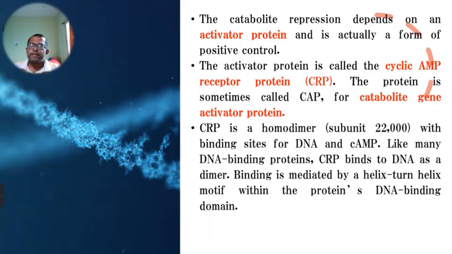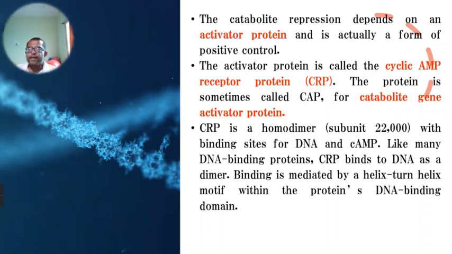Now this catabolite activator protein is also called the cyclic AMP receptor protein, because it binds cyclic AMP, and when it binds cyclic AMP, the catabolite activator protein is in an active condition.